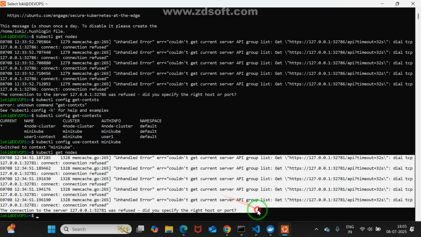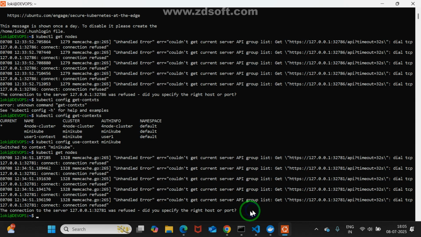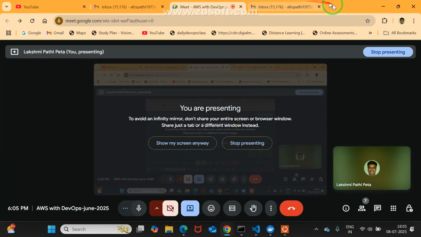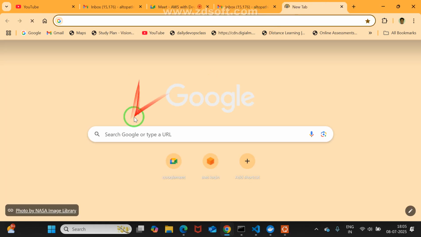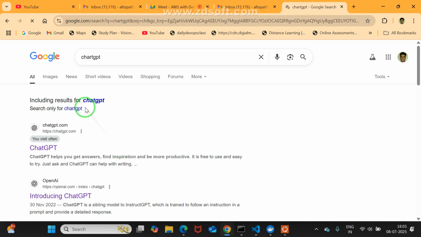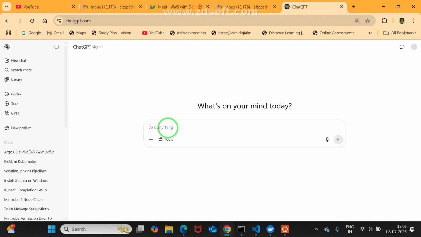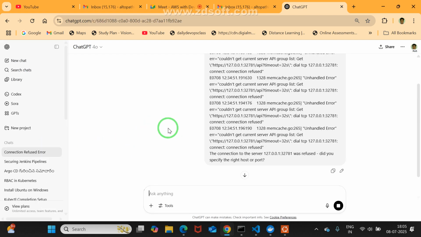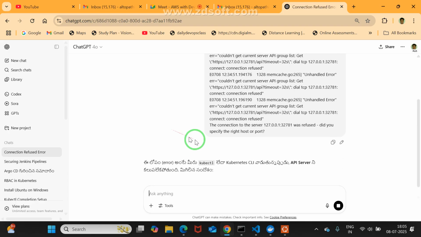There I'm copying this. Here I'm moving to ChatGPT. There I'm pasting it and pressing enter. It may give a little clarification.